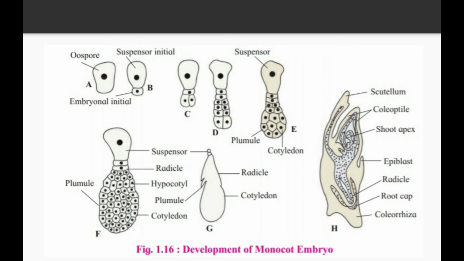Examples of monocots are rice and wheat. Have you seen the grain of a rice or wheat? It is the same as diagram G. And whenever we germinate the monocot seed, what happens? It gets swollen and the plumule and radicle come out. It is diagram H. So first of all, let's see the description.